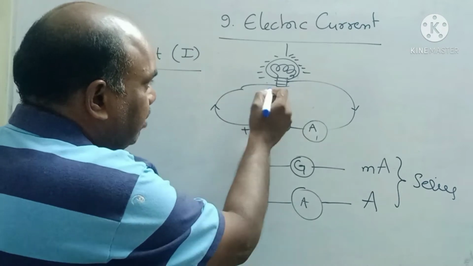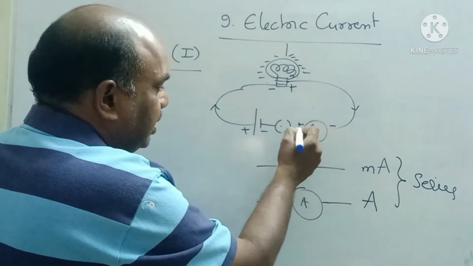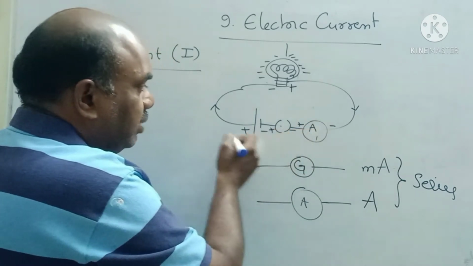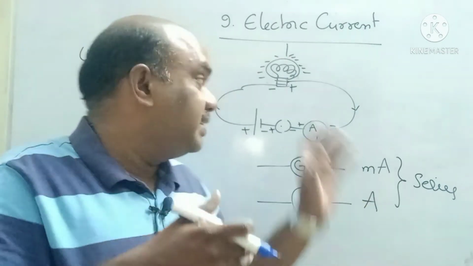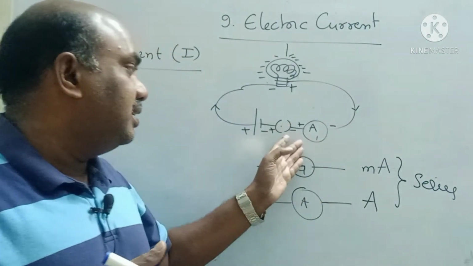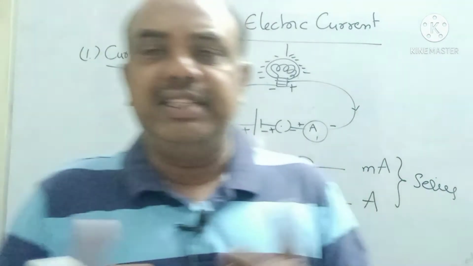First one positive terminal, next one negative terminal, next one positive, next one negative, next positive, next negative, one positive, one negative, like this. First one second terminal, second one first, second one second, third one first, third one second, fourth one first. If you connect like this, it is called series connection.